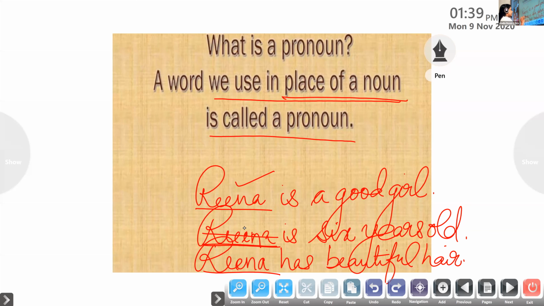For example, for Reena, she is a girl. Which pronoun do we use? We use she instead of Reena. Here also we write she. So a pronoun is a word which is used in place of a noun to avoid its repetition. Repetition means instead of repeating it again and again, we make use of pronouns.